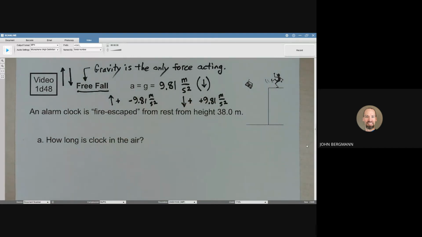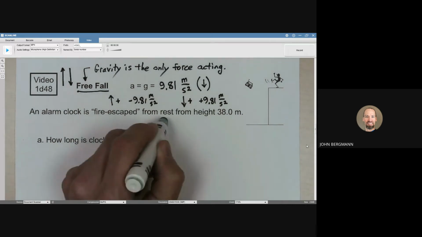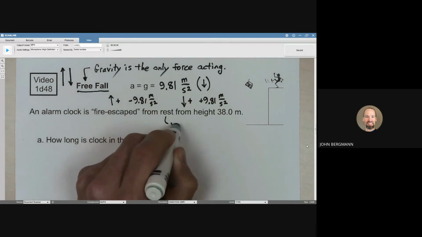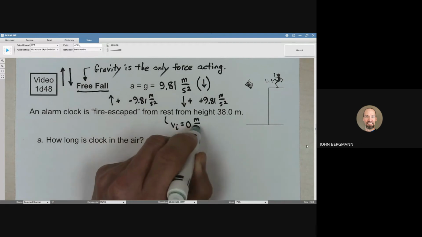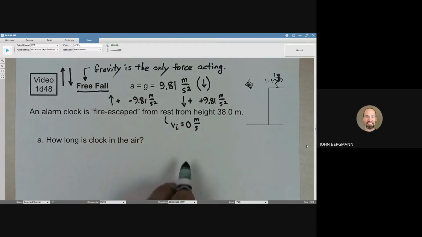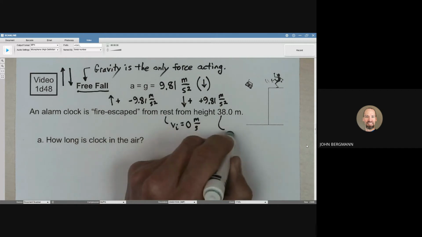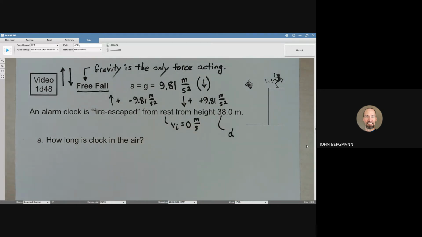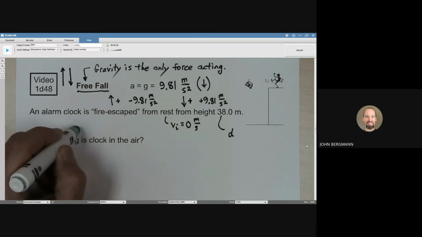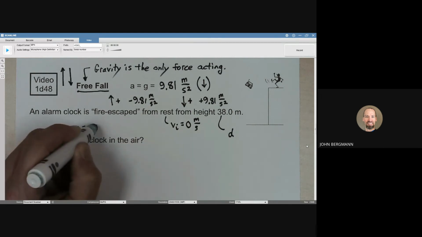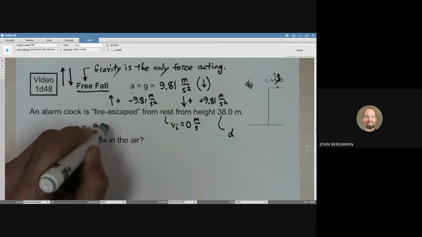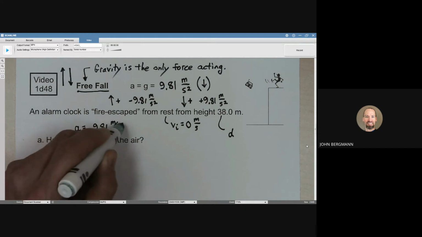Here we're going to drop an alarm clock from a fire escape, from rest, which means that v initial is 0, and the height is 38 meters. So that is some kind of a displacement, isn't it? And we know that the acceleration has a magnitude of 9.81 meters per second squared.